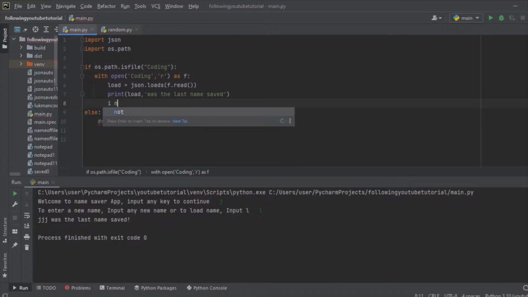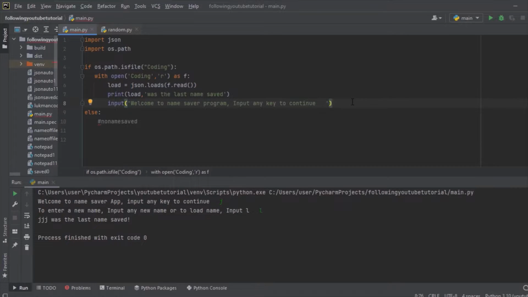We are just going to write input, then welcome to name saver program, then input any key to continue.